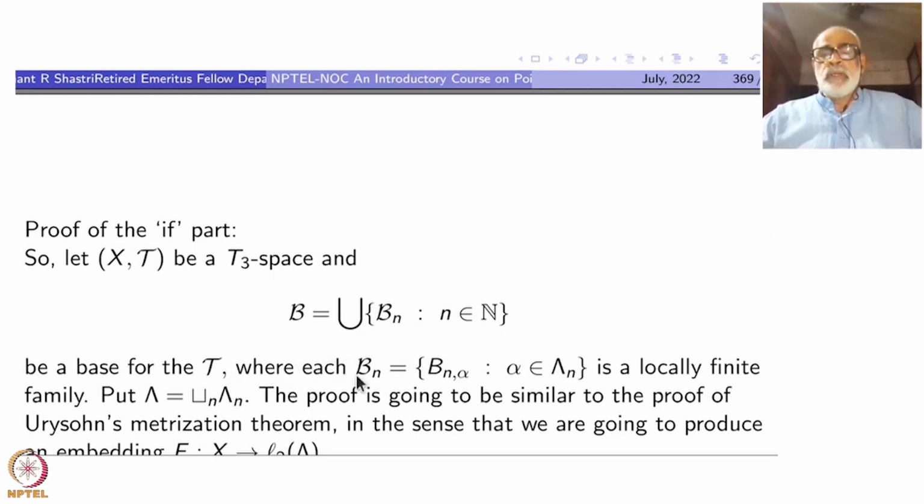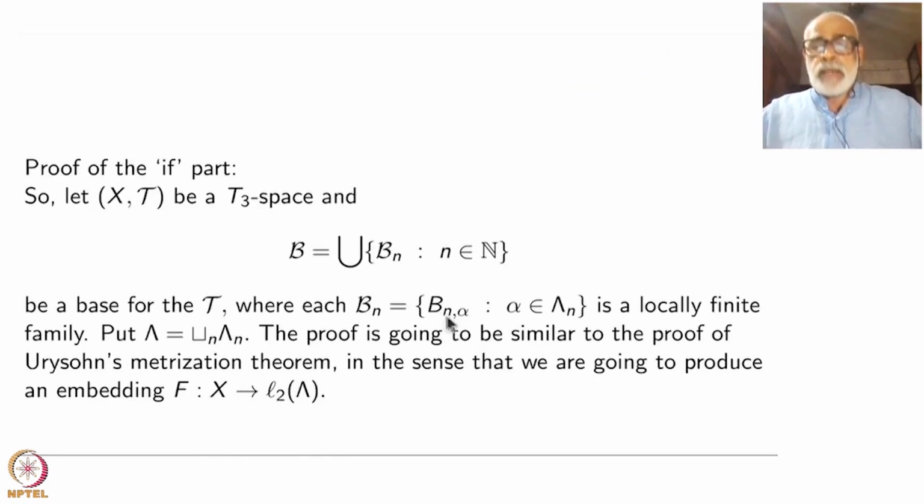Remember, each base is also an open cover for X. Each B_n I am again writing with indexing as B_n alpha, where alpha is in Lambda_n. So members of B_n are indexed by this set Lambda_n, and each B_n is a locally finite family. This is the starting hypothesis. Now take Lambda to be the union of all these Lambda_n's over n.